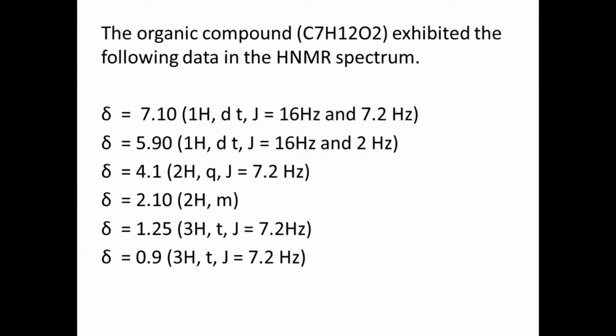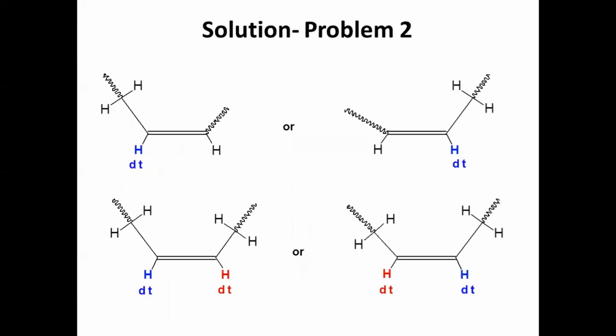Moreover, the coupling constant values also tell us about trans and cis, or geometrical isomerism. This blue color hydrogen has coupling with this hydrogen and with these two hydrogens, and that is what we observe in the form of J values, the coupling constant values.